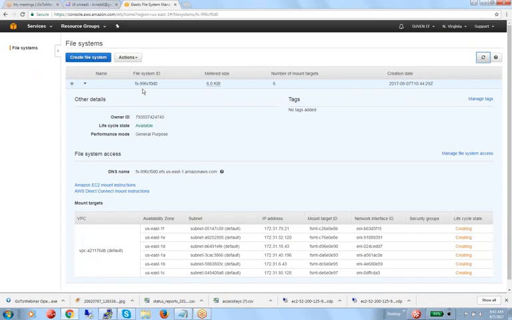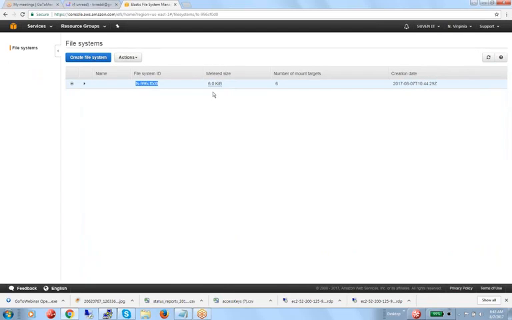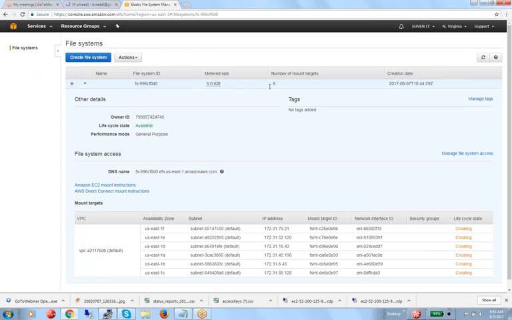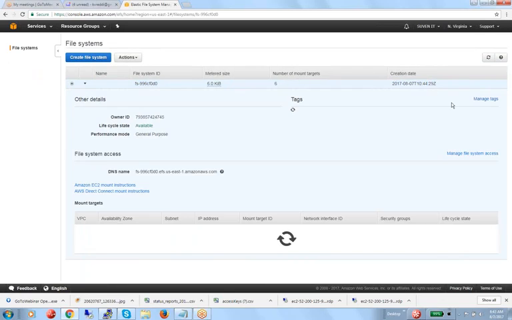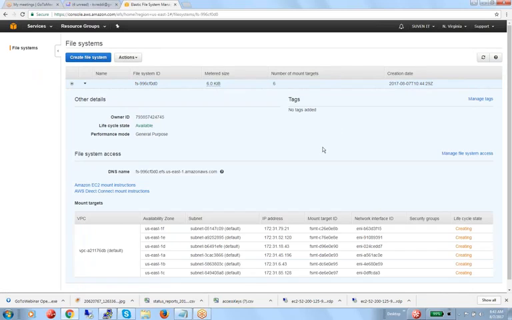If you see this, yes, you can see the file system ID. This is the most important. By default, it is not taking any space. Number of mount points, targets. You can see targets means where you can mount it. Then when it was created and all. Here you can see manage the tags and all.